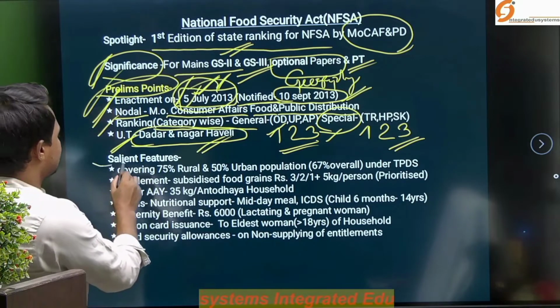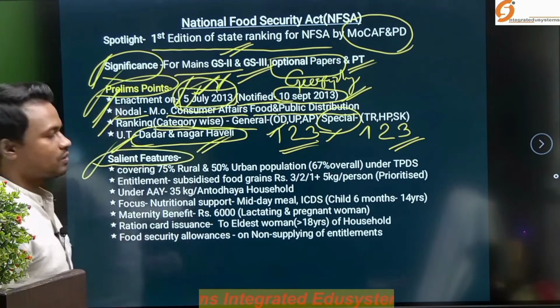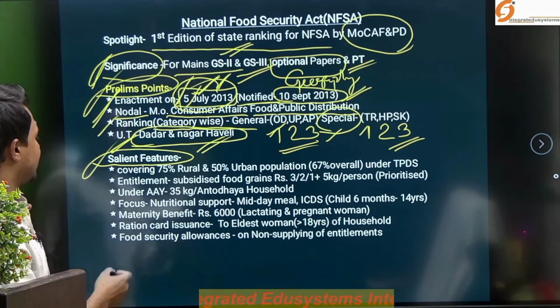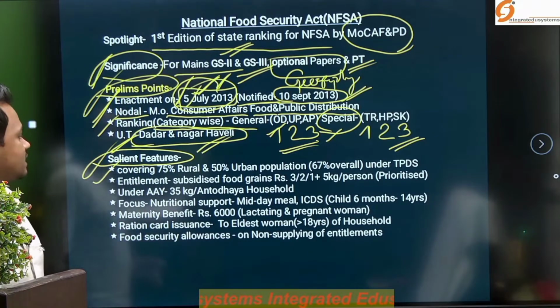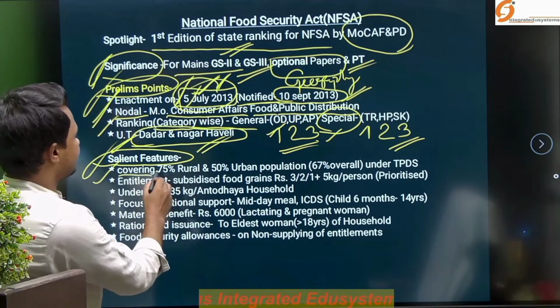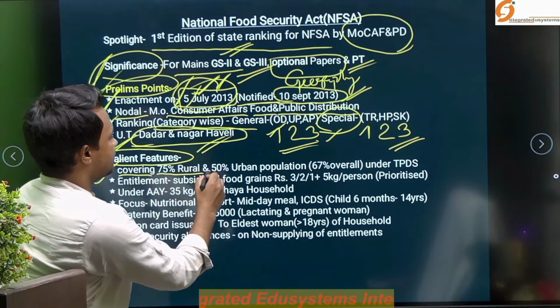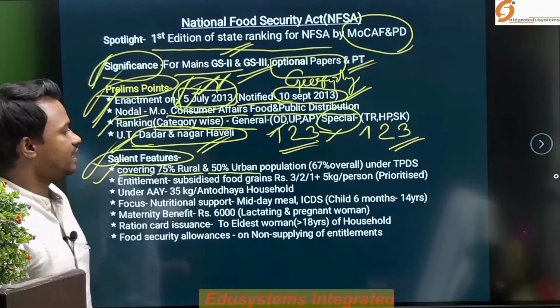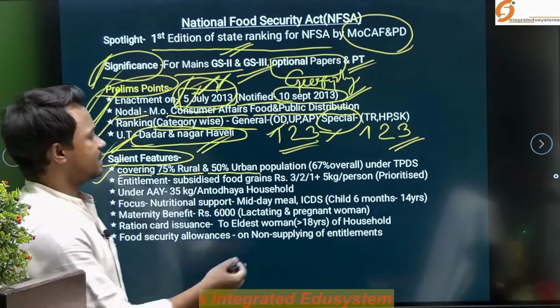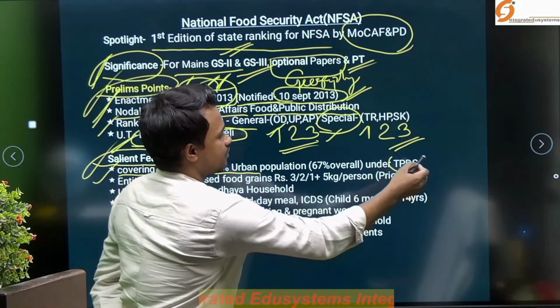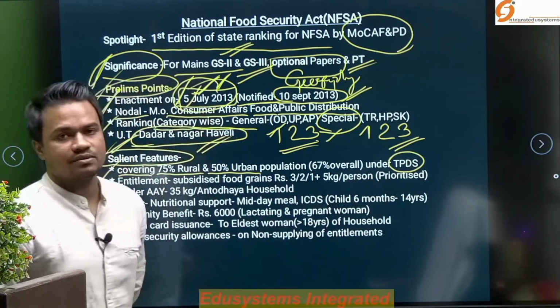If we go into the salient features and provisions of this Act, the very first important provision is that it covers about 75% of the rural and 50% of the urban population, providing food through the targeted public distribution system.